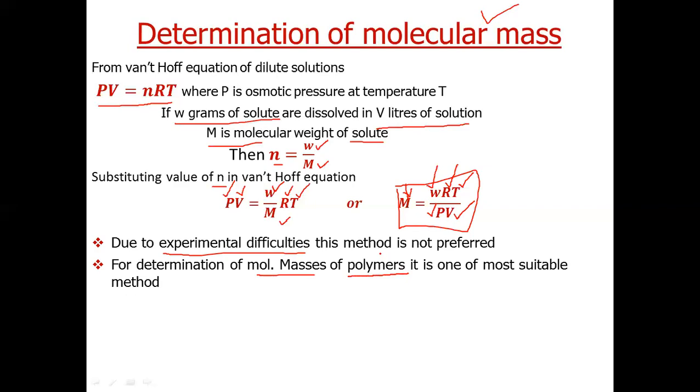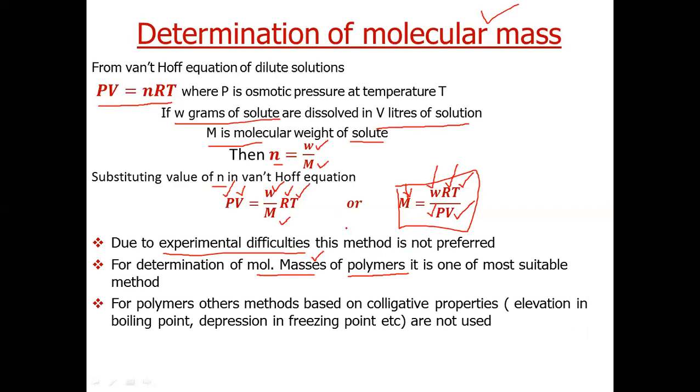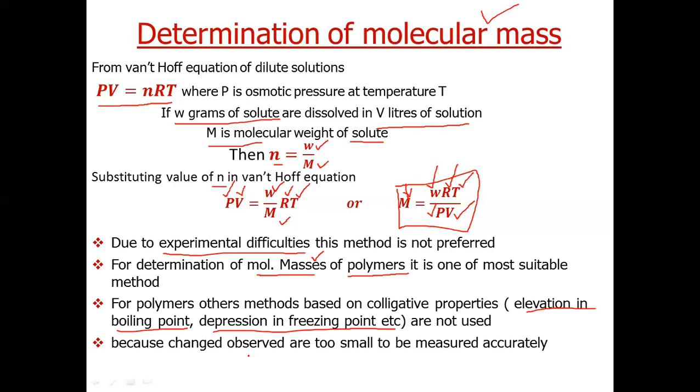There are other methods to determine molecular masses of polymers except colligative properties, but if we have to use colligative properties, osmotic pressure is the best method to determine molecular mass of polymers. Other methods like elevation in boiling point and depression in freezing point are not used. Why are they not used? Because the change observed is too small.